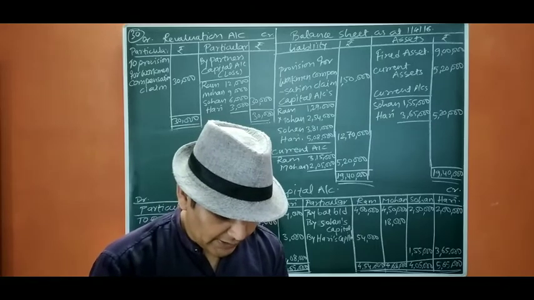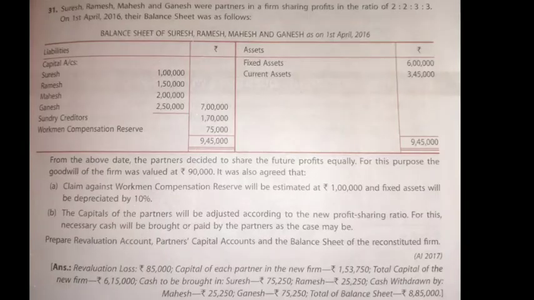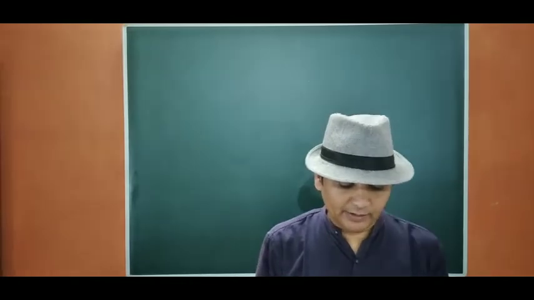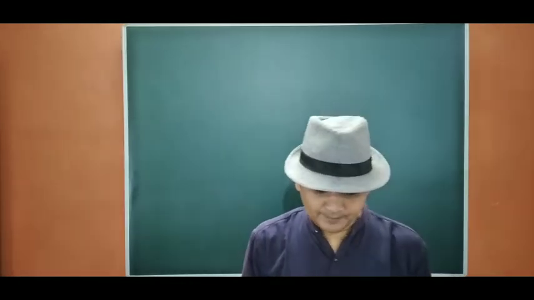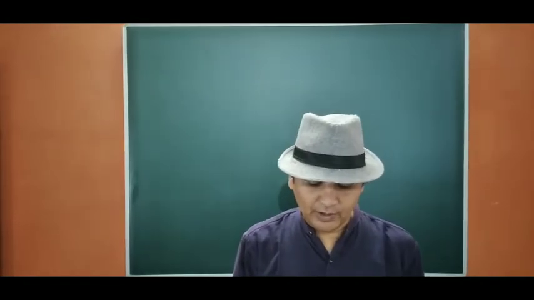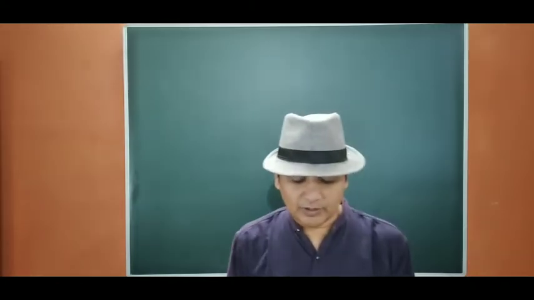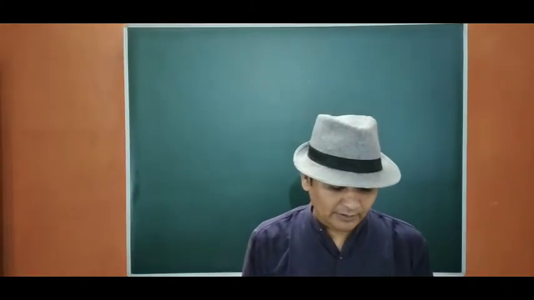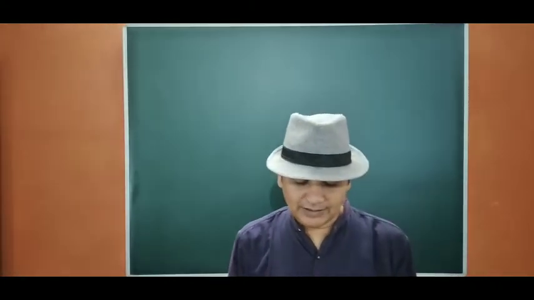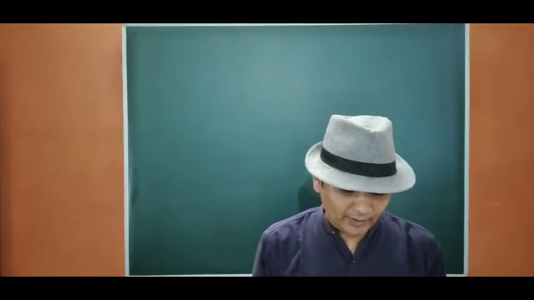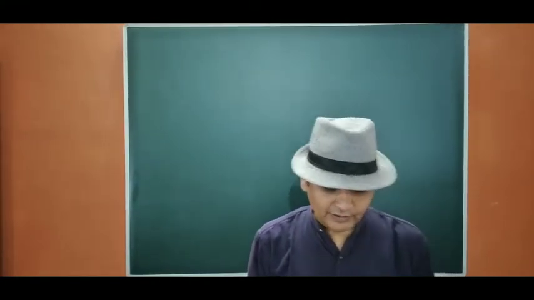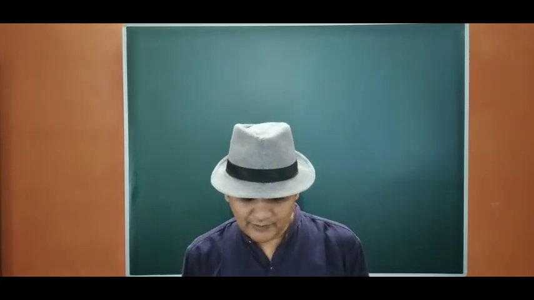Question number 31. Suresh, Ramesh, Mahesh and Ganesh were partners in a firm sharing profits in the ratio of 2:2:3:3. On 1st April 2016, their balance sheet was as follows: capitals, creditors, workmen compensation reserve, fixed assets, current assets. The partners decided to share future profits equally.